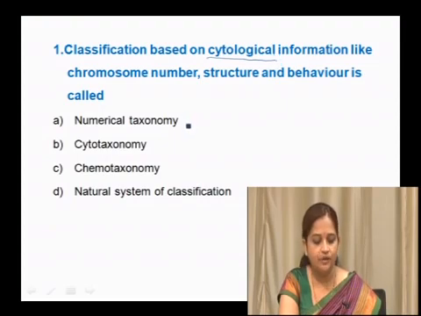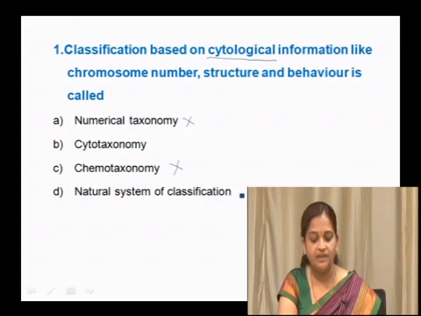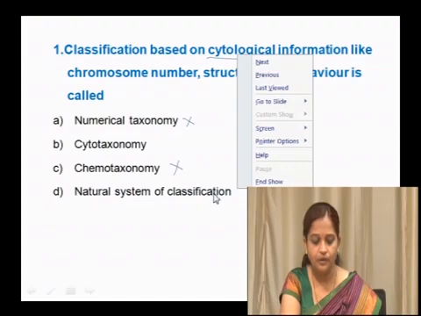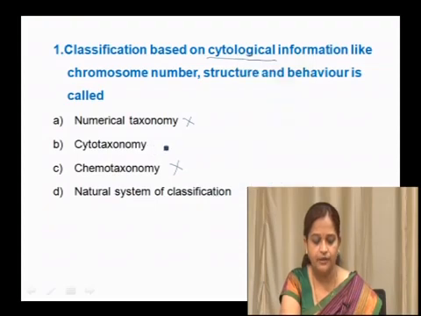Numerical taxonomy, as we discussed earlier, is based on bioinformatics, so this is not the right answer. Chemotaxonomy is related to chemical constituents, so this is also not the correct answer. Natural system of classification, that is Bentham and Hooker's classification, where they considered external and internal characters, is also not the right one. So the right answer here is cytotaxonomy.